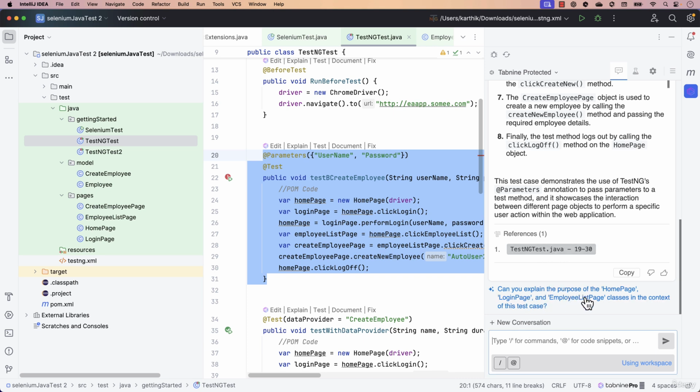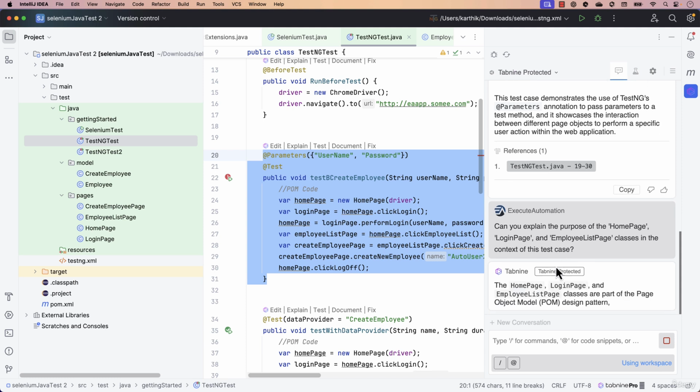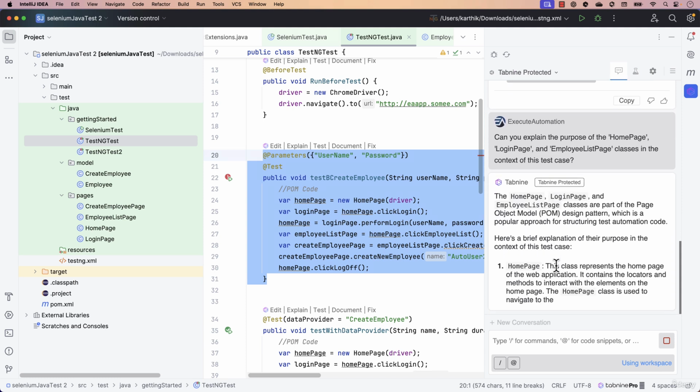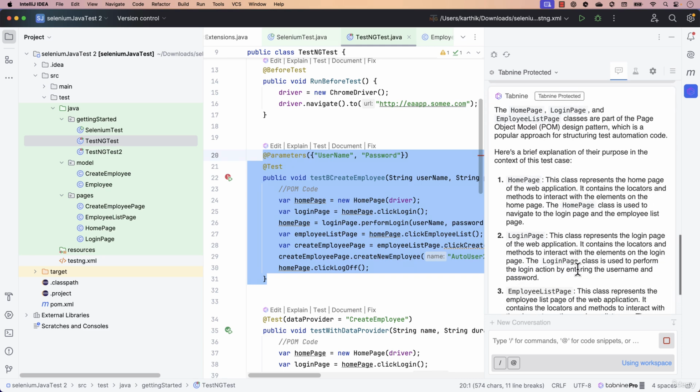And now you can also see there is a context where it says, can you explain the purpose of the home page, login page and employee login page classes in the context of this test case? It just gives me a suggestion already, and then you will notice that it is now starting to type those things for me as well, which is quite awesome.